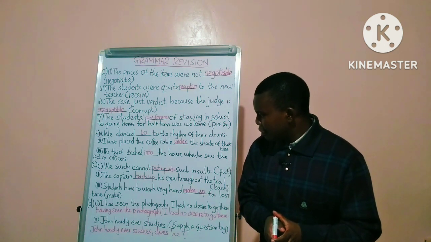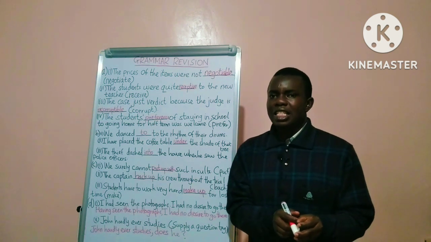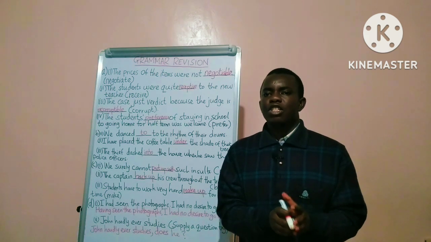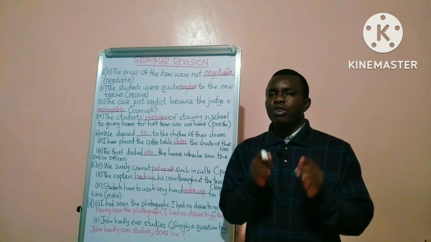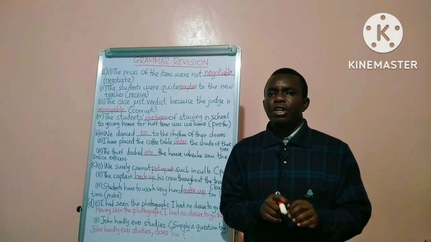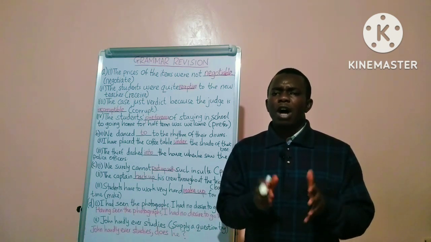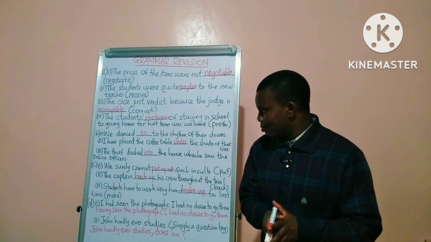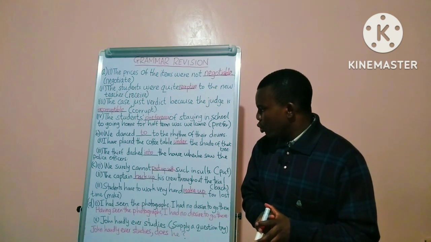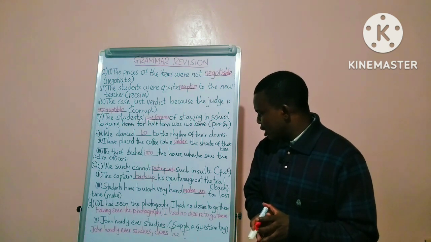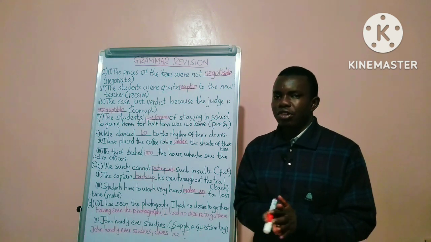In part C, the instruction is that the candidate is expected to fill in the blank spaces using phrasal verbs beginning from the verbs given in brackets. In question 1, we surely cannot dash such insults.